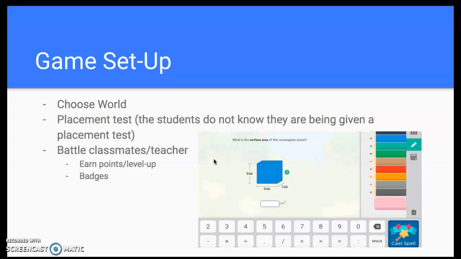So this kid, after setting it up, will be able to choose a world, and the world has their peers or a teacher, where they can interact and battle with their peers and teachers. And at the beginning, there's also a placement test, which the students do not know they are being tested. This is through the introduction of the game, where the students are learning how to play it. So they're learning how to select icons to then select to battle people.